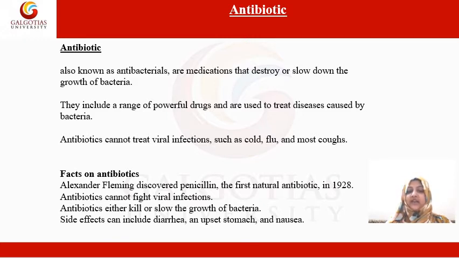There are some facts and features of antibiotics, or the history of antibiotics. Alexander Fleming was the one who discovered penicillin, and it was the first natural antibiotic, discovered in the year 1928. Antibiotics cannot fight viral infection. They can either kill or slow the growth of the bacteria inside the body of the patient. And the side effects of antibiotics are diarrhea, upset stomach and nausea. All these are the features or the history of the antibiotics.